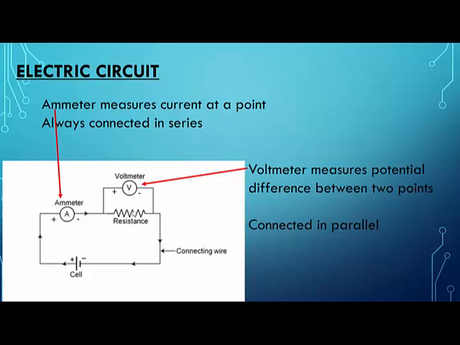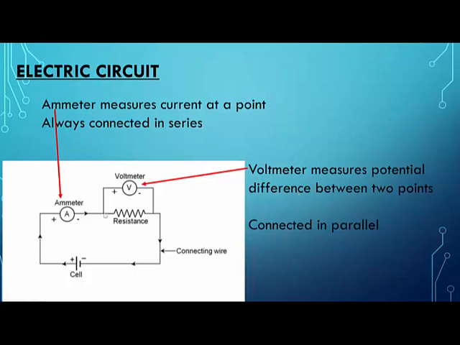Did everyone understand? One behind the other is series, and one alongside the other means it's in parallel. The ammeter is connected in series with the resistance. But the voltmeter is connected in parallel. Why is that? Because the voltmeter has to measure potential difference between 2 points.